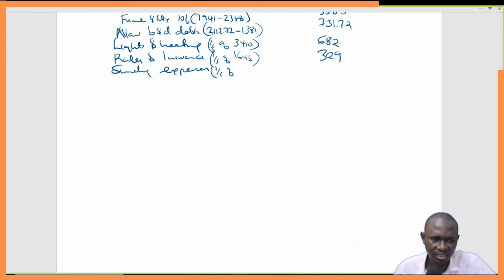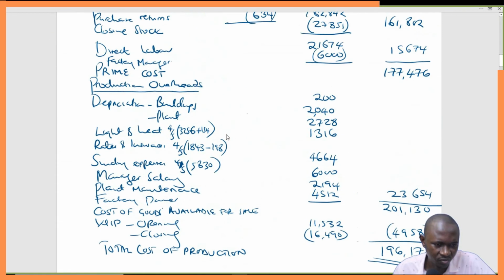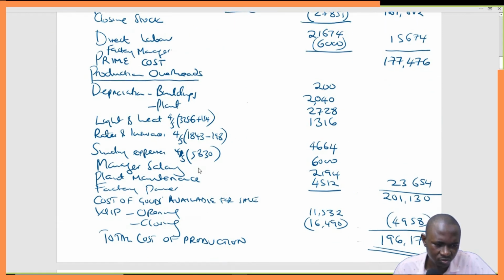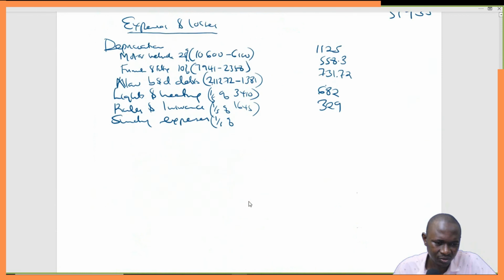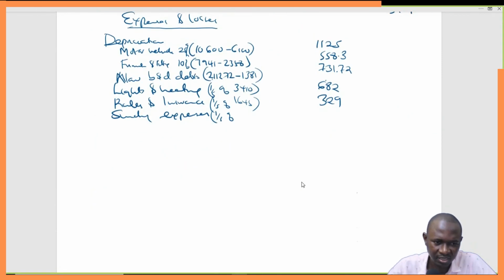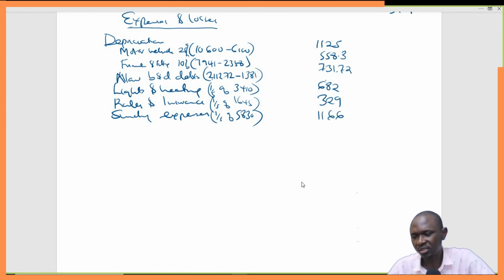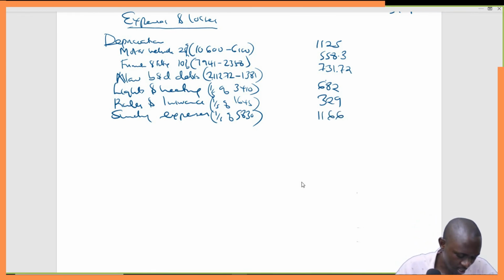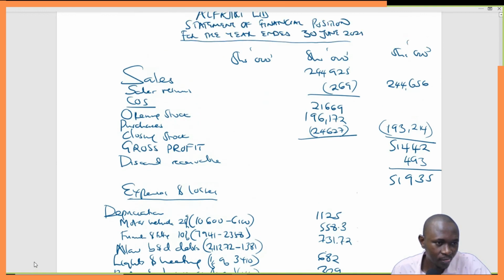And then lastly, the sundry expenses. This one was direct from the question. Sundry expenses was 5830. So just come here and say 5830, and 5830 divided by 5 gives you 1166, like that. Good. So we are moving at a very good speed, and so let's proceed.